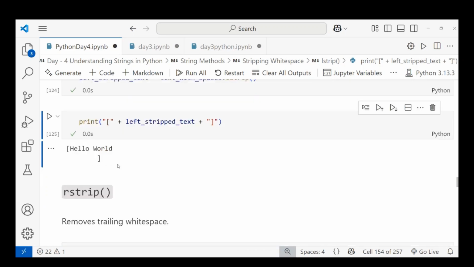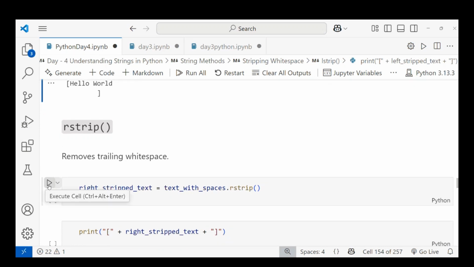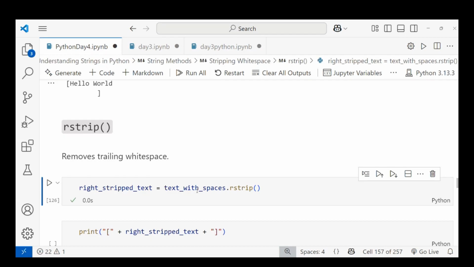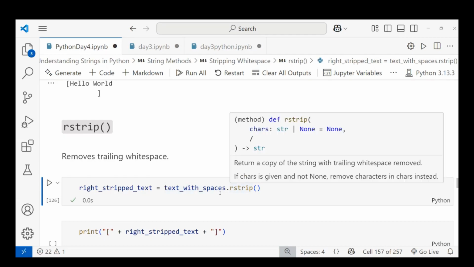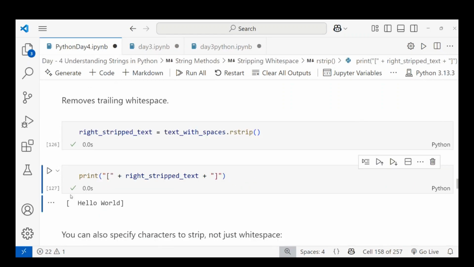And I'm using rstrip, which removes the trailing white space on the right side only. If you use only strip, it works on all sides. Rstrip and lstrip are just for the left side or right side if you want that. Rstrip is text and text_with_spaces dot rstrip, which removes the right side spaces. Let me run it and see. On the left side the space is still present, and after the word the space is removed. Like that, strip will work.